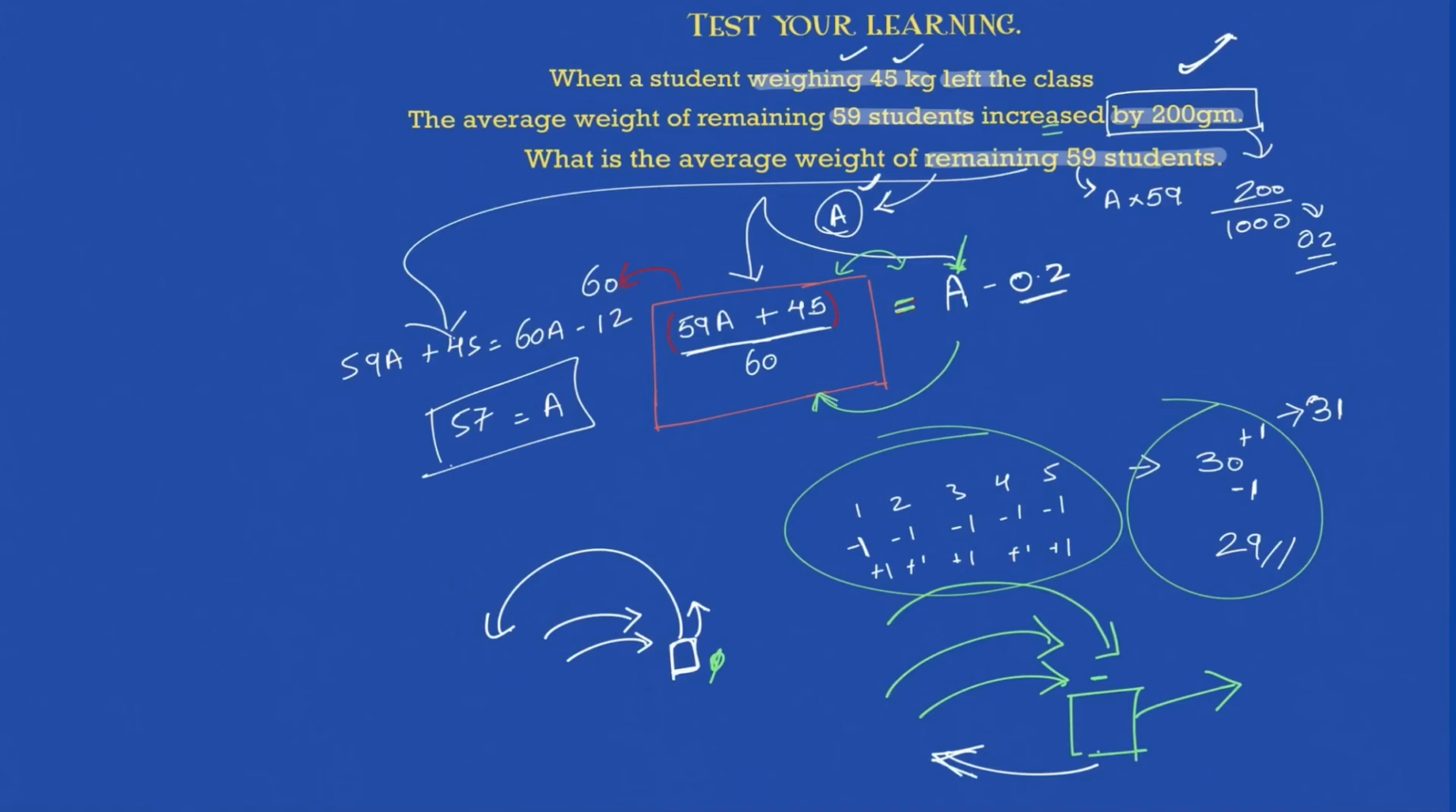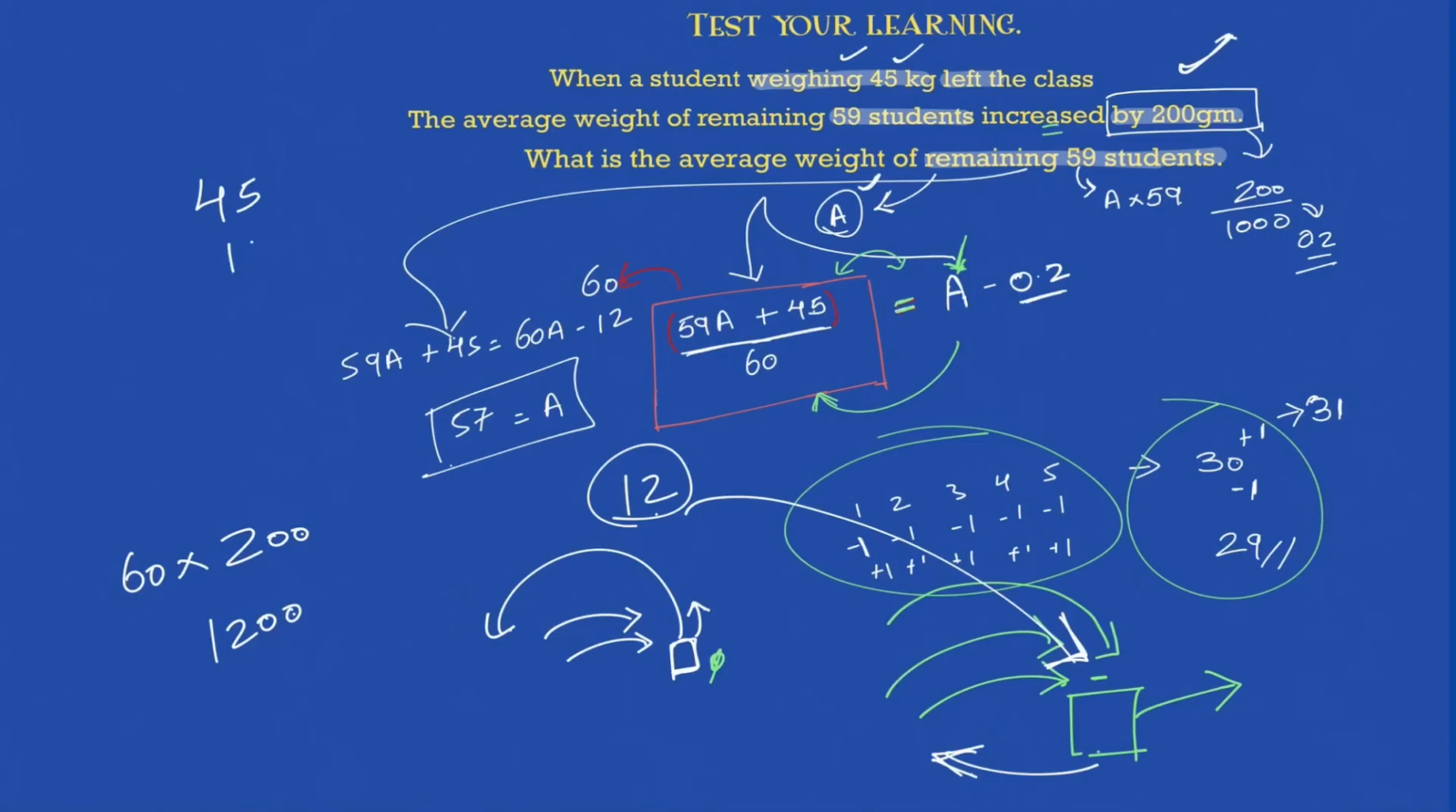And what is he giving? He is giving 200 gram back to each one of the students, including his own 200 gram. So 200 gram into 60 students is nothing but 1200, and 1200 gram is nothing but 12 kg. So he had 12 kg lesser than the actual average. This 12 kg was given to him by the other students, so that he comes close to that average. So what was his weight? 45. And what was given to him by the other students? 12. Which means 57.